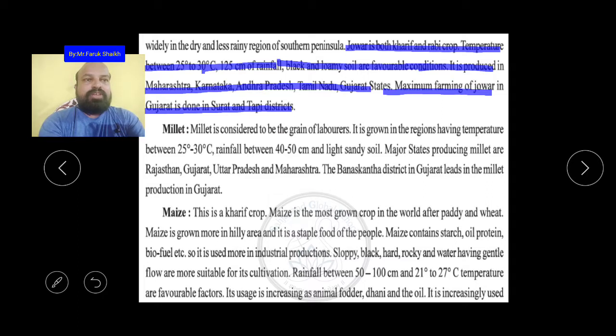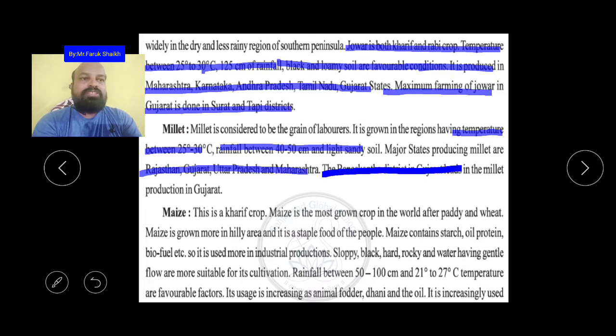So the temperature between 25 to 30 degrees Celsius, rainfall 40 to 50 centimeters, and light sandy soil. In which states are these millets produced? Rajasthan, Gujarat, Uttar Pradesh, and Maharashtra. And the Banaskantha district of Gujarat leads in millet production in Gujarat.